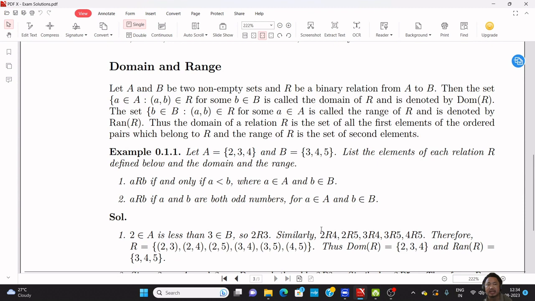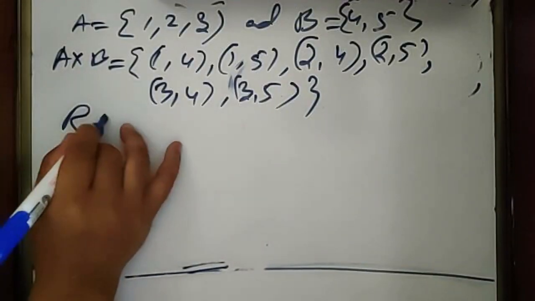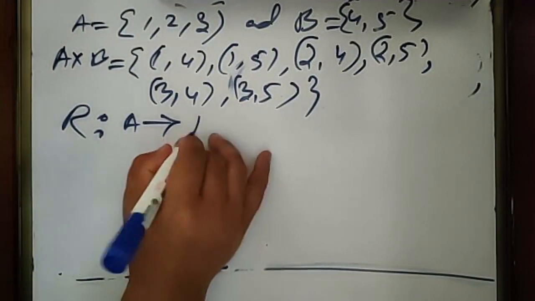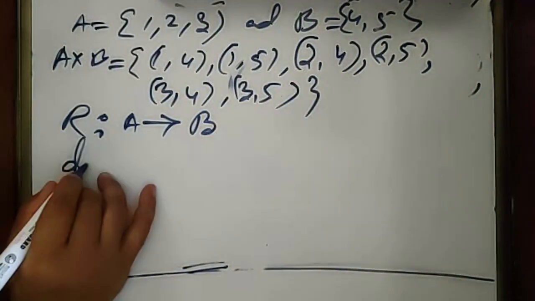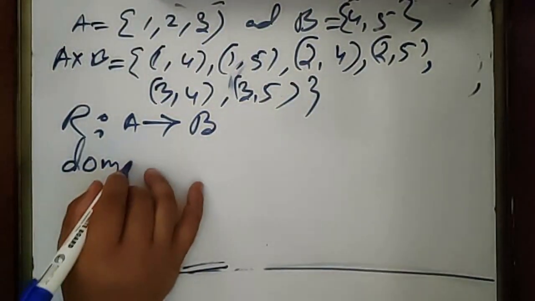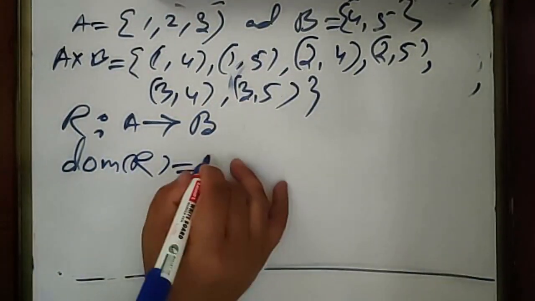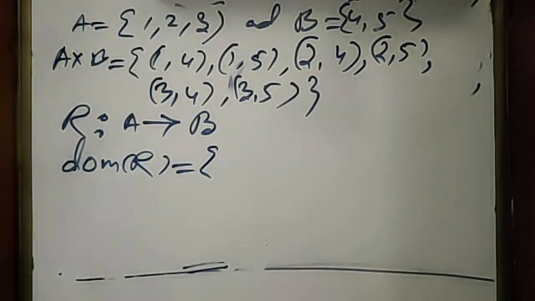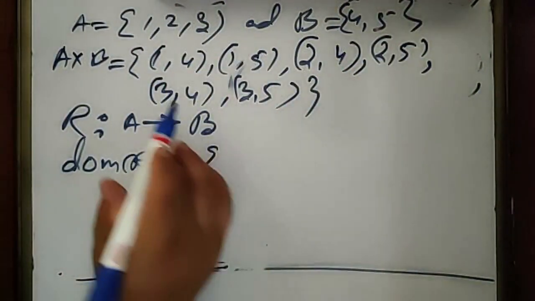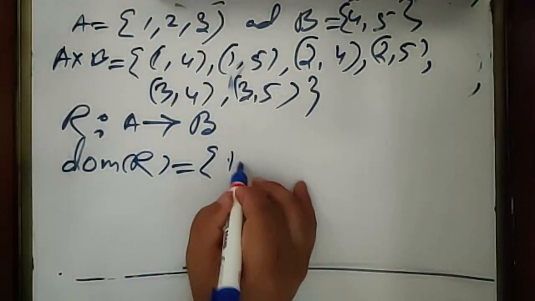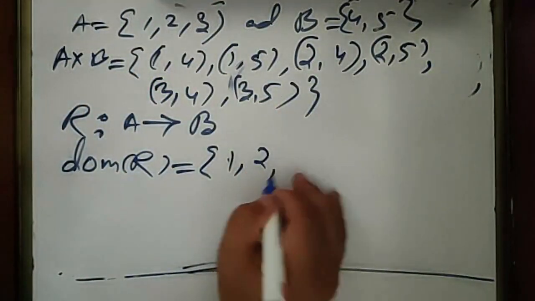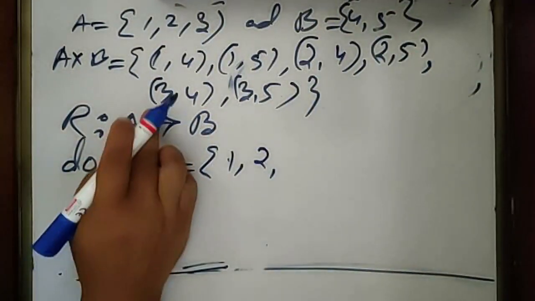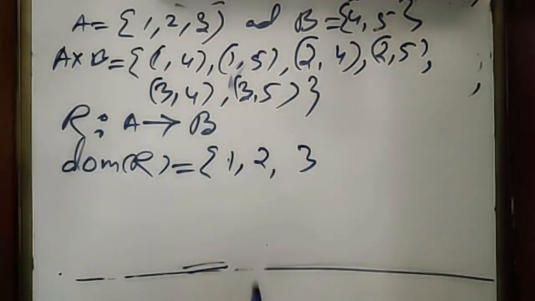Let us discuss what is domain and range of a relation. So relation is from the set A to B. Now domain of a relation R is denoted by DOM R. So it contains the first element of the ordered pairs. So here the first element is 1. Here also 1, so repetition will be taken once. Then 2 from here, 2 from here, then 3 from here and here.